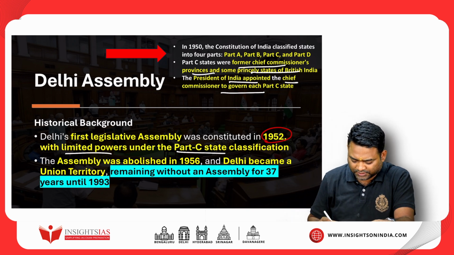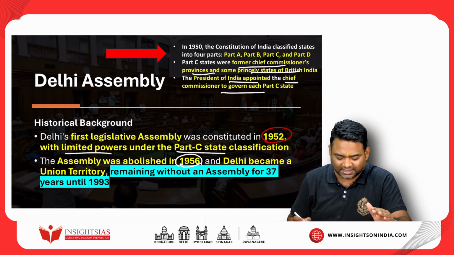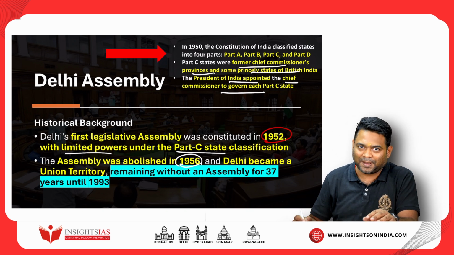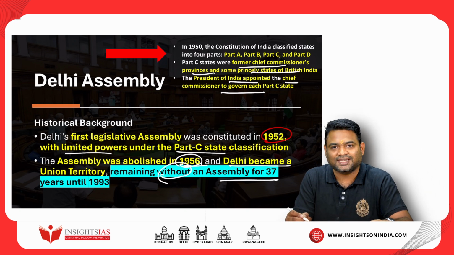Now, moving forward, the assembly was abolished in 1956 and it took a massive 37 years for Delhi to get back its assembly. Delhi became a union territory, remaining without an assembly for 37 years until 1993.